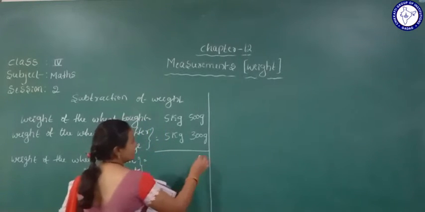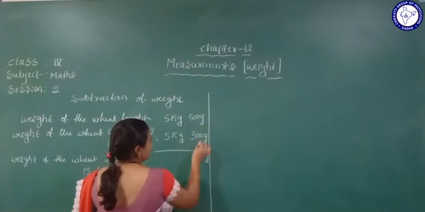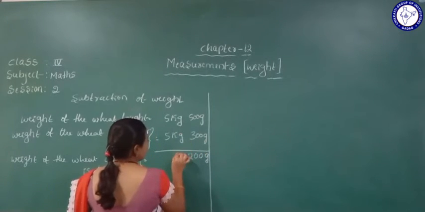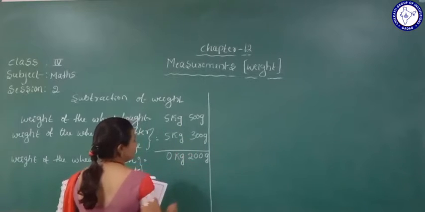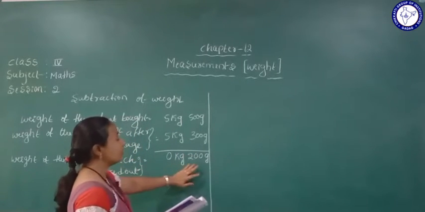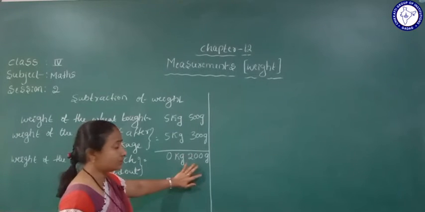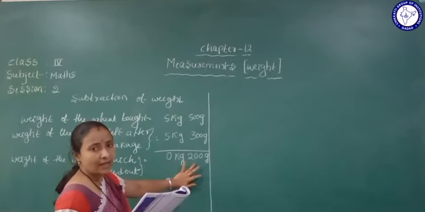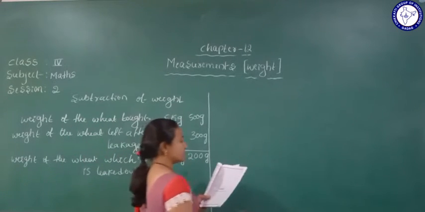Grams as it is: 0 minus 0 is 0, 0 minus 0 is 0, 5 minus 3 is 2. Here kg as it is, 5 minus 5 is 0. It means 200 grams of wheat is leaked out from the bag. Understood this one? Yes. So students, see the exercise now.